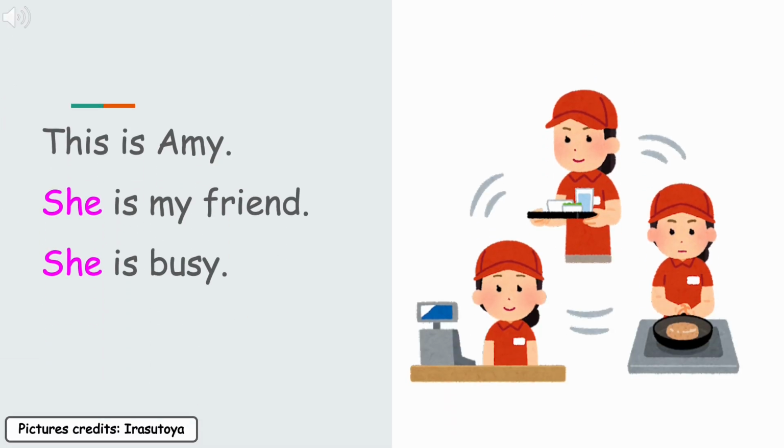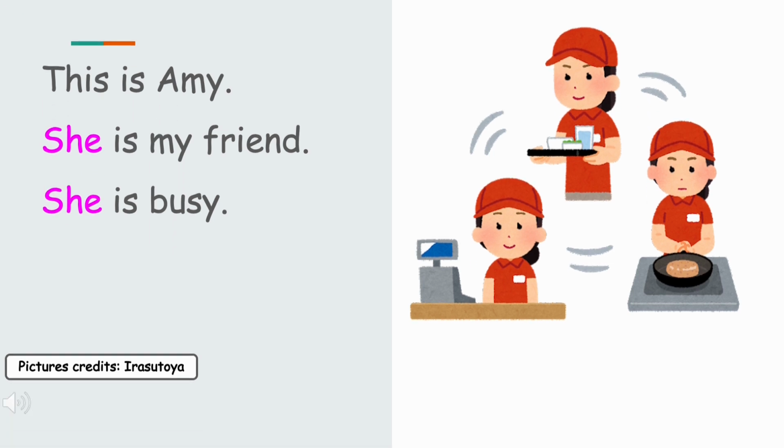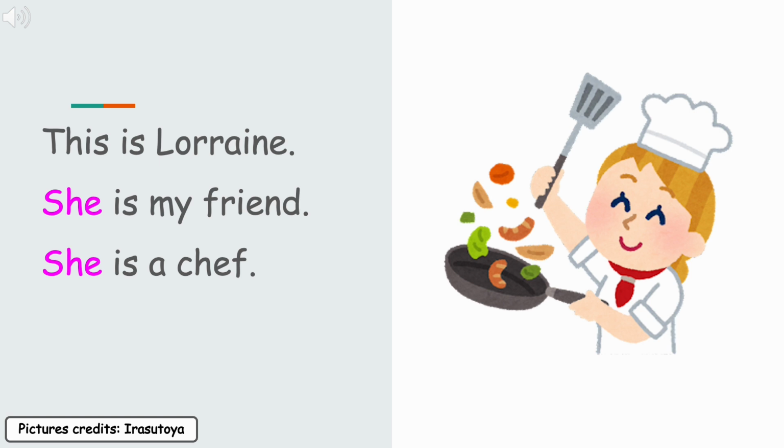This is Amy. She is my friend. She is busy. This is Lorraine. She is my friend. She is a chef.